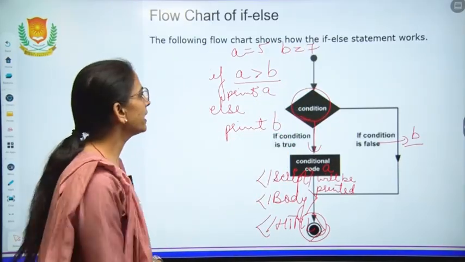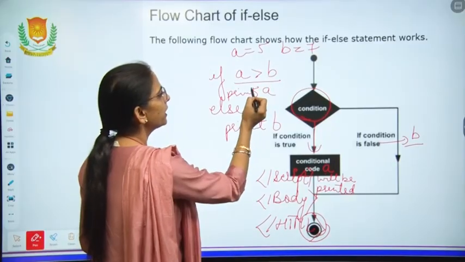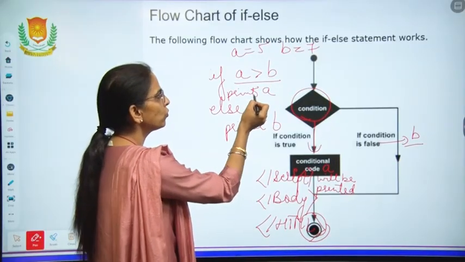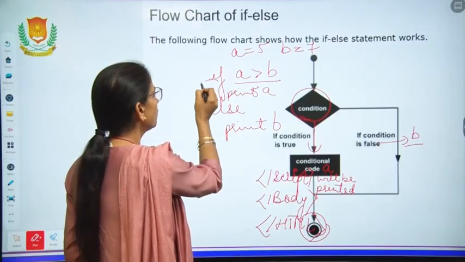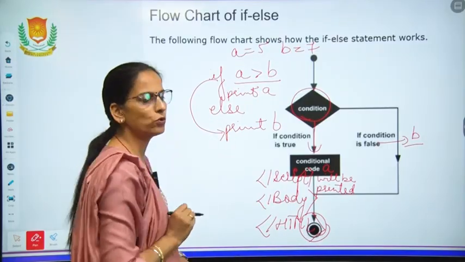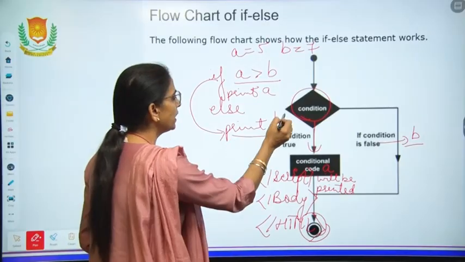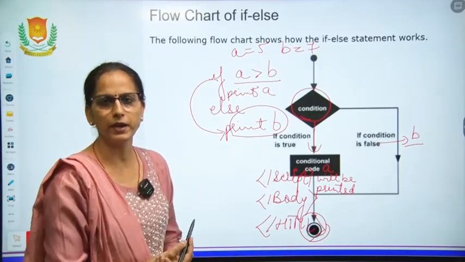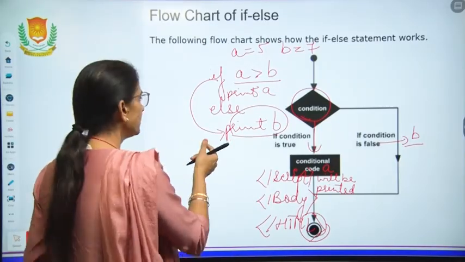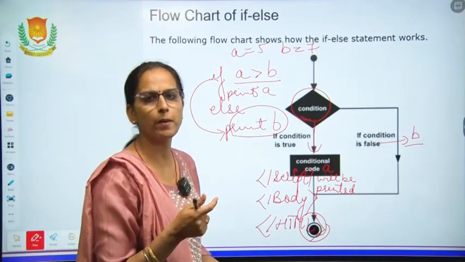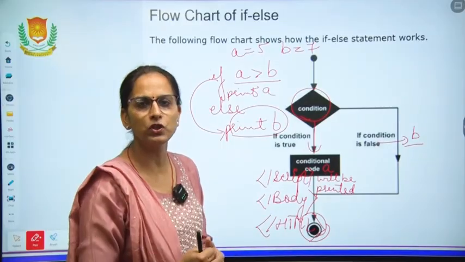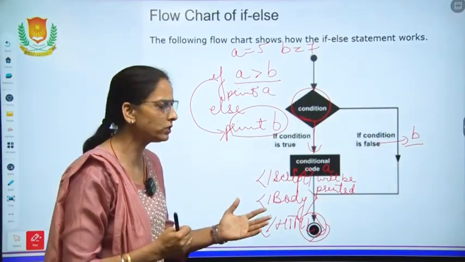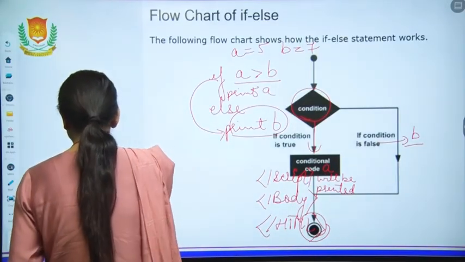Now in this case, A is greater than B, then the condition is not true because A is smaller, then automatically control will come, flow of execution will come to this part and value of B will be printed. So this is the basic concept of programming. Now how you will code it in the JavaScript using the HTML codes and JavaScript codes. Now we will move on to this.